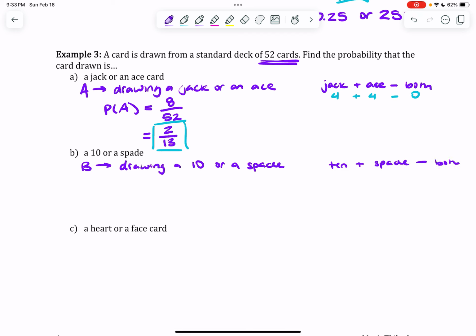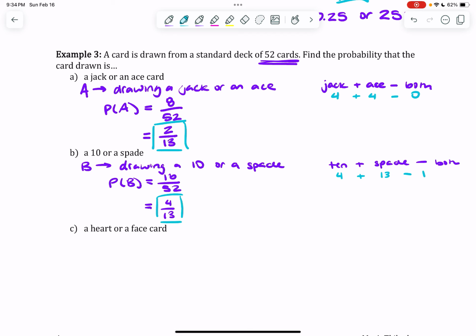So I know in a deck of cards there's 4 10s. I know in a deck of cards there's 13 spades because 1/4 of the deck is the spades, or I could think of ace through 10 and then jack, queen, king, 13 cards total. But in this case, there is one card that's both 10 and spades, so I need to make sure I'm subtracting that. So 4 plus 13 minus 1 is going to give me 16. So the probability of B will be 16 over 52, which does in fact reduce to 4 over 13.